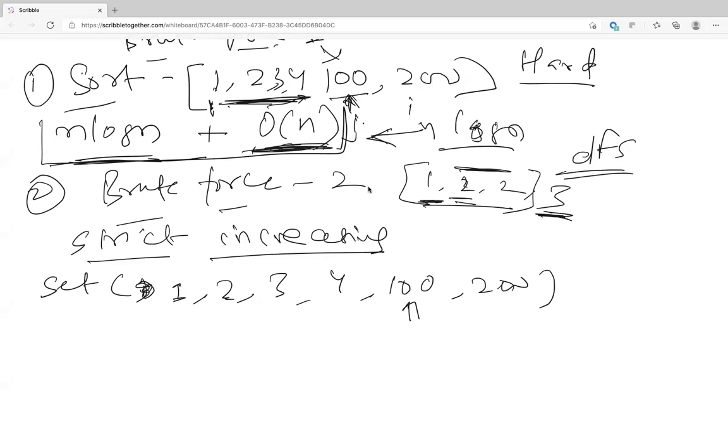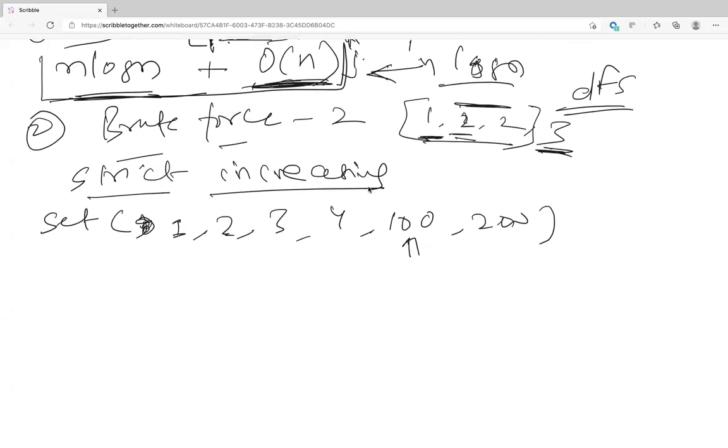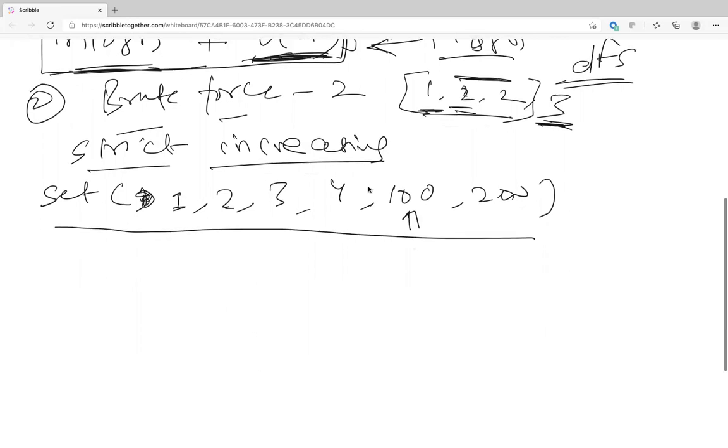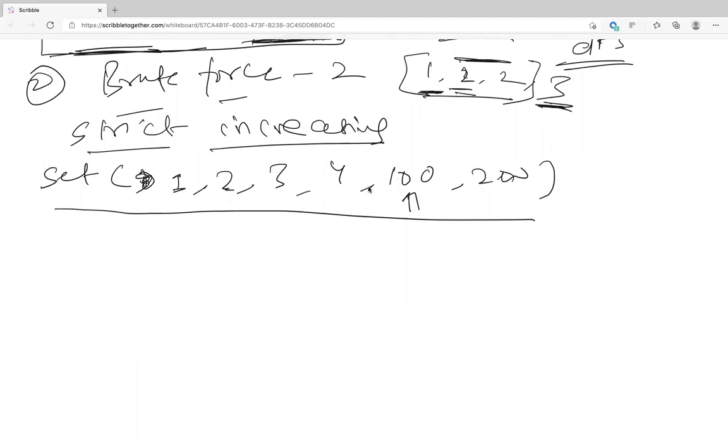So now we are going to the second brute force solution, and that's what Sue is coming up with. She said she created a set. I create a set, and in the main function, I will iterate through the set, take any number, and then have a helper DFS function, and I will pass the number which I am reading from the set in the main function as the input to the DFS.